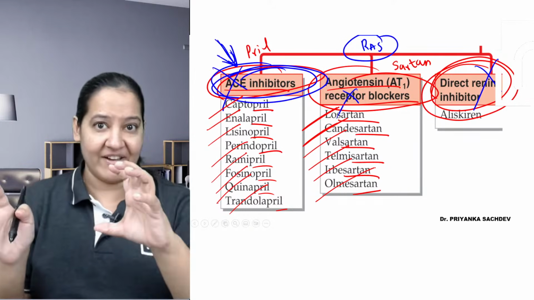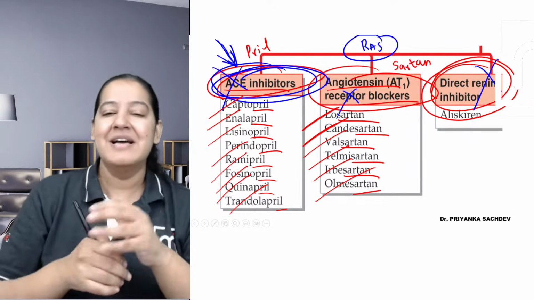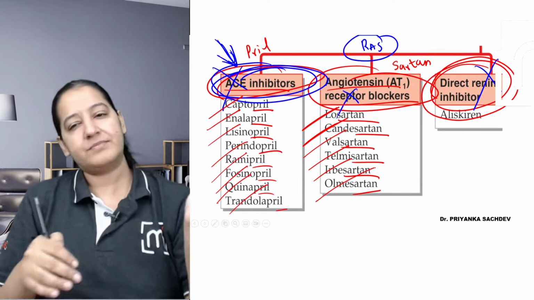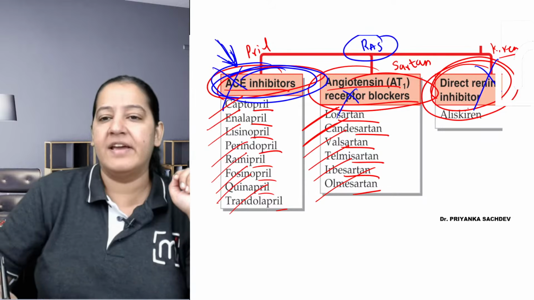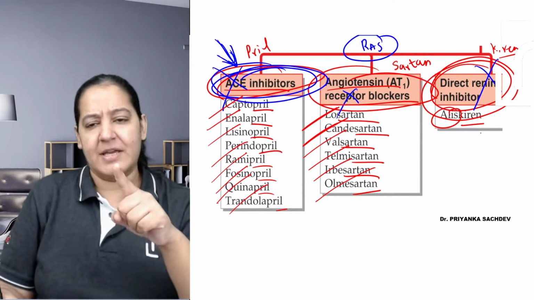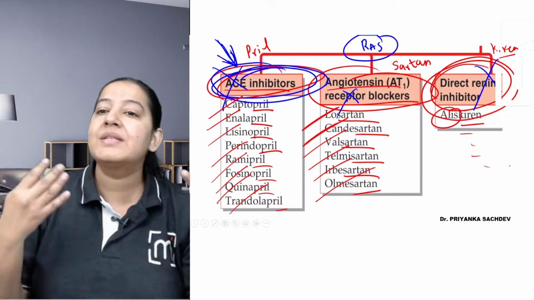To ease, learn the suffix, but learn the prefix also. Say it again and again. So these are the Sartans. For renin inhibitors, the suffix is Kiran, K-I-R-E-N. Aliskiren, only one name is given, but there are many other Kirans also. So the suffix is Kiran.